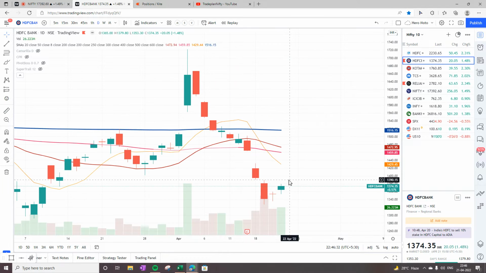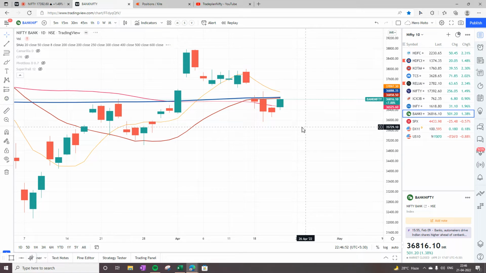HDFC Bank has shown a reversal, and after a Doji, a green candle has formed as expected yesterday. So HDFC Bank is showing a sign of a reversal, but still below the 20, 50, and 200 bar moving average. So it is still in bearish mode, but showing some amount of strength.